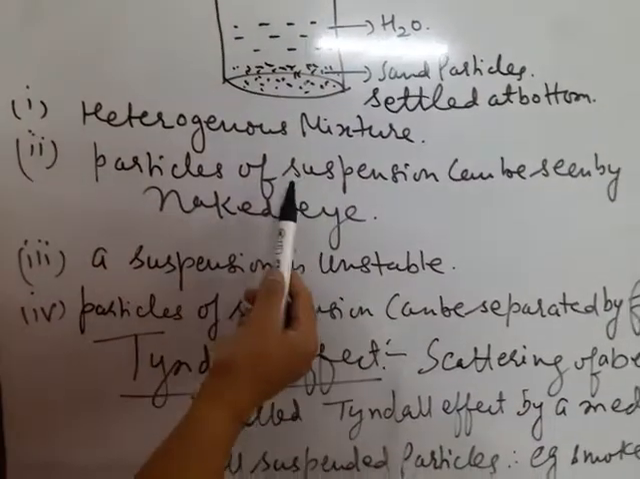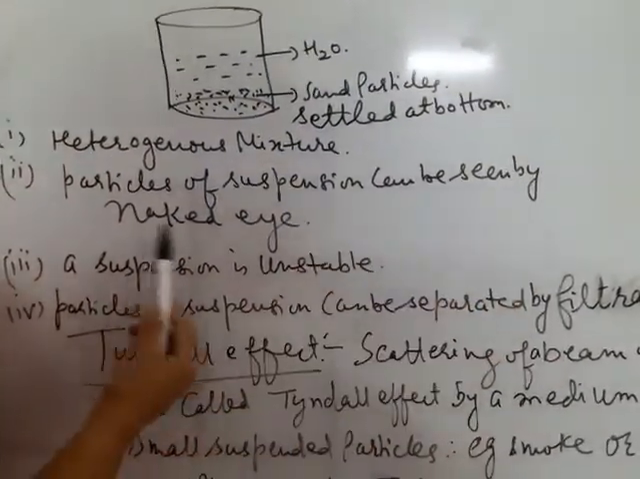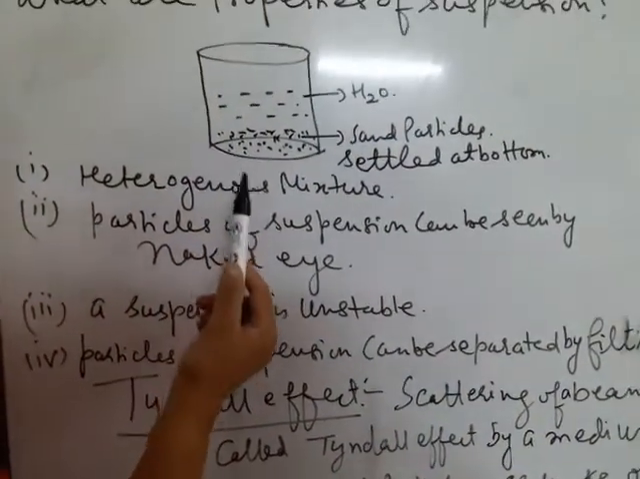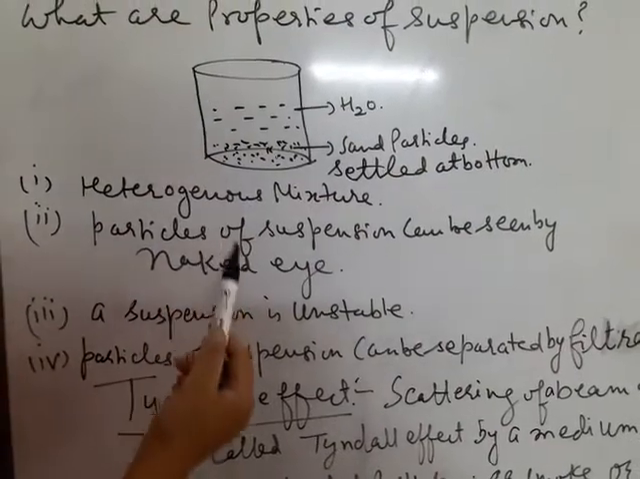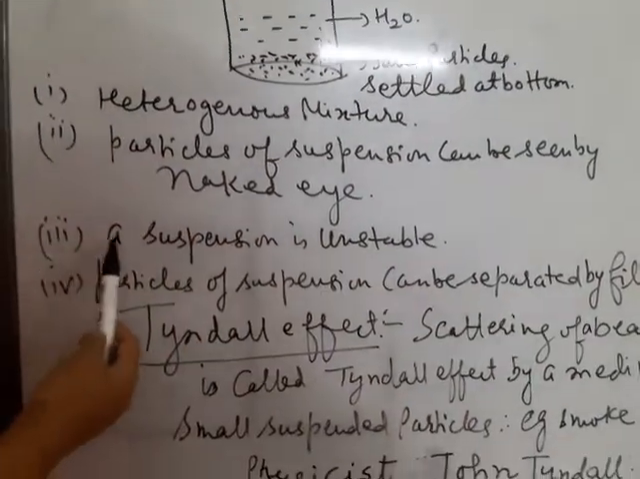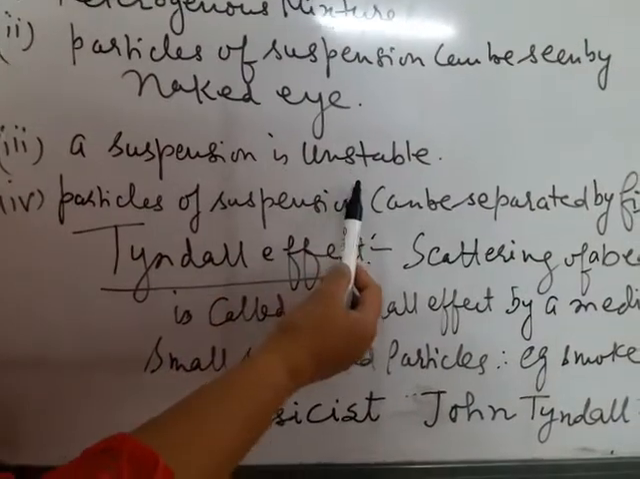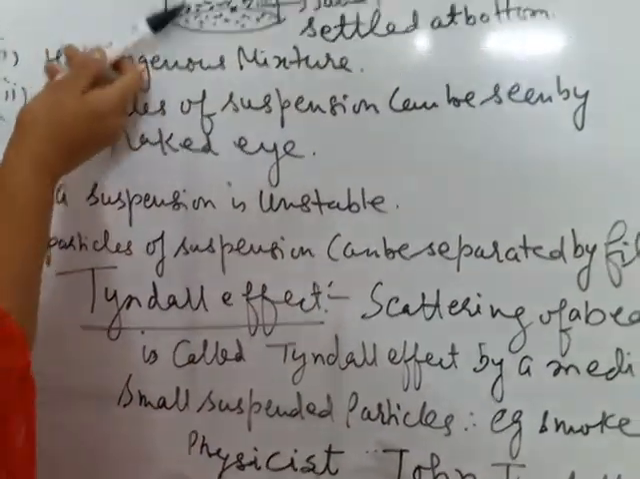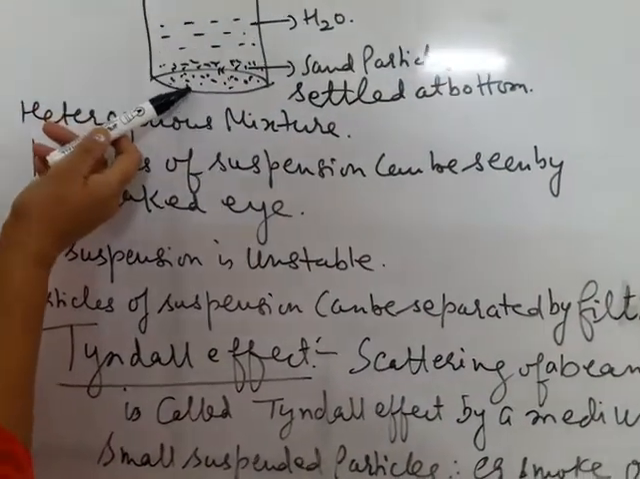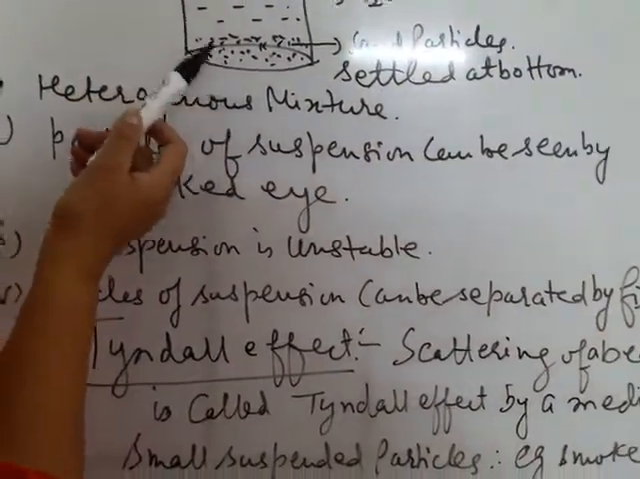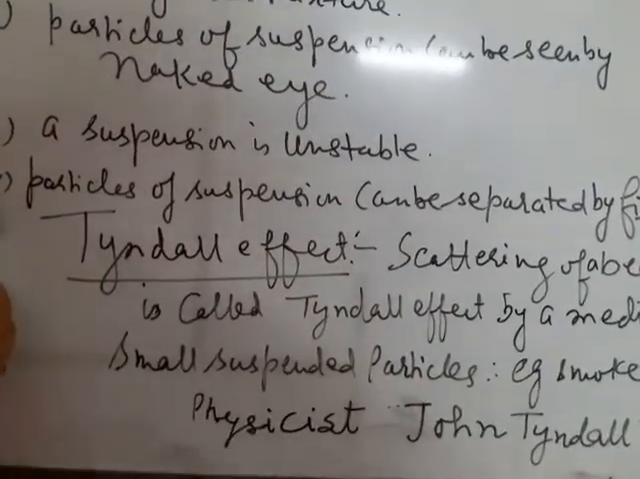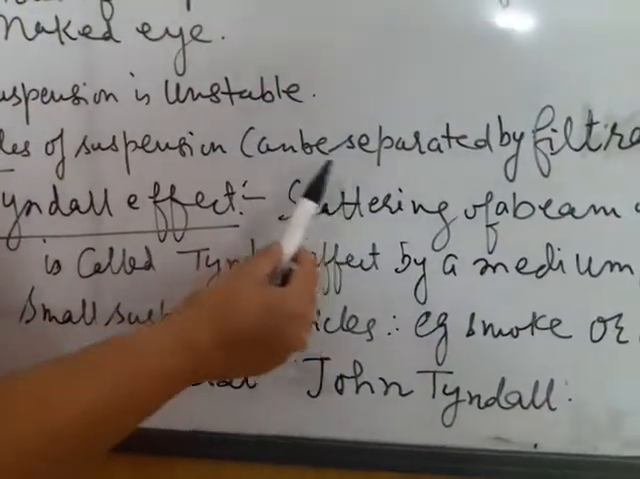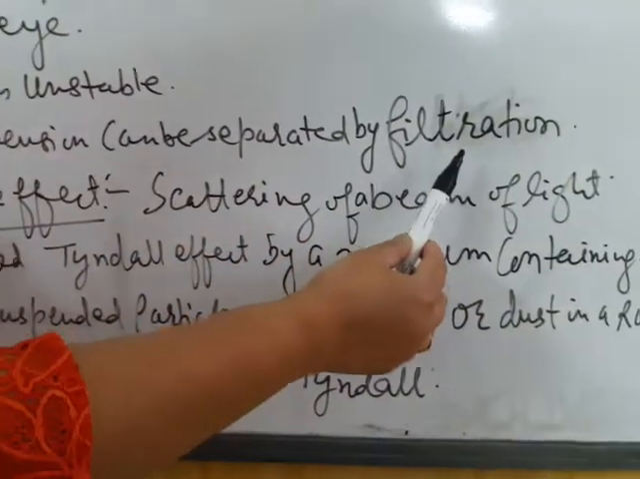Second point is, particles of suspension can be seen by naked eye. You can see the sand particles, you can see the chalk powder particles with your naked eye. Third is, a suspension is unstable. Unstable means the suspended particles settle down at the bottom after some time. Fourth property is, particles of suspension can be separated by filtration.